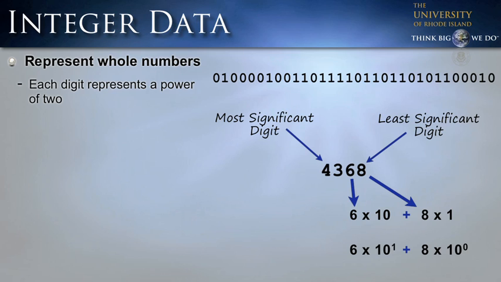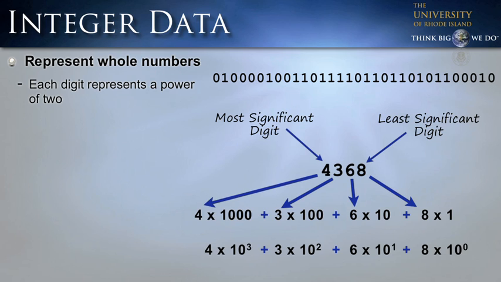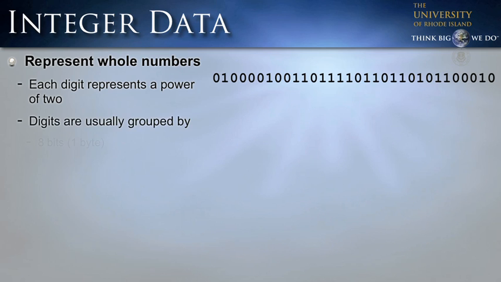The next position is 6 times 10, or 6 times 10 to the first power. Then we have 3 times 100, which is 3 times 10 to the second power. And lastly, we have 4 times 1,000, which is 4 times 10 to the third power. Notice the increasing powers of 10 as we go from the least significant digit to the most significant digit. We then add these numbers up and we get 4,368, which is the number that we have represented here. Binary works in the same way.